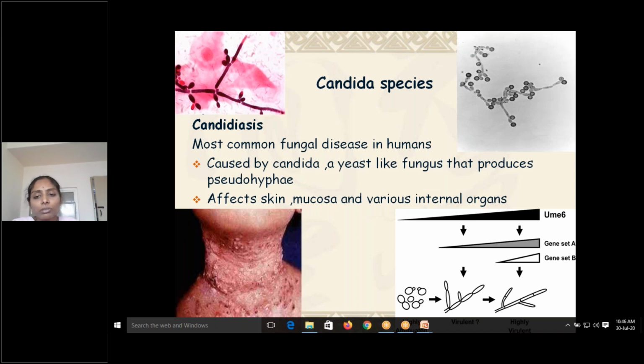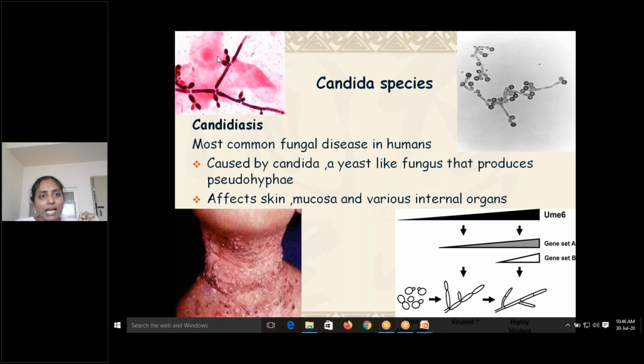In candidal infection, the most common finding you can see is a budding yeast cell, though it's not a true yeast. Cryptococcus is a true yeast. You can see the picture. This can be diagnosed by a simple gram stain also. These Candida, you can see in the upper picture. This is a sputum sample.